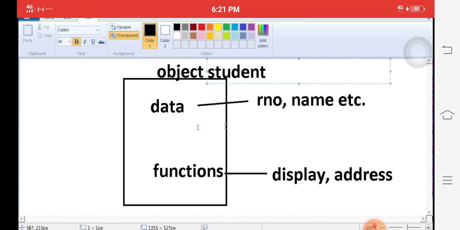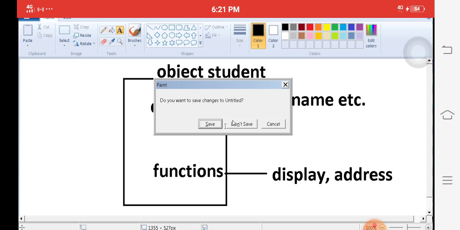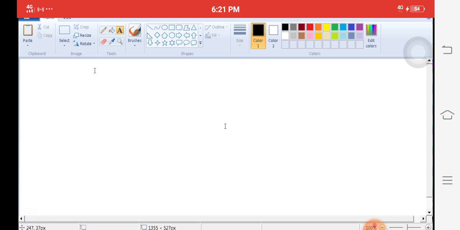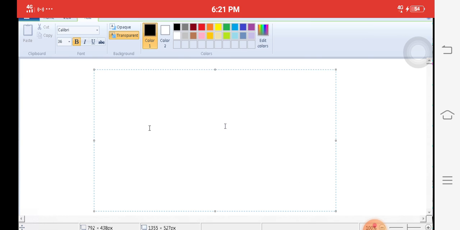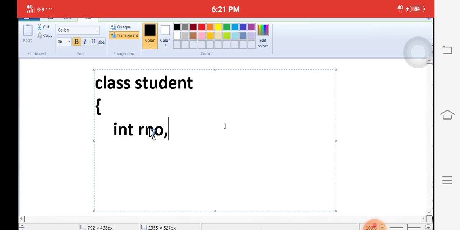But how do we create the class and objects in C++ programming with the help of one small example? Simply we create a class called student. Then we start the open bracket. int rollnumber, char name of, for example, 30.